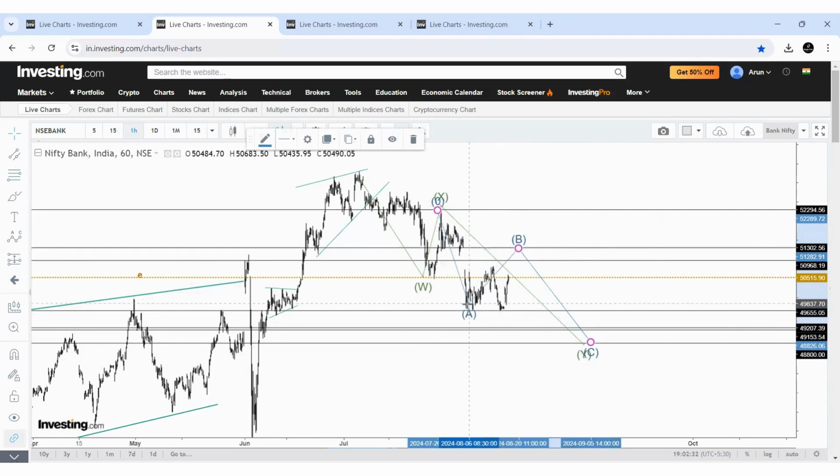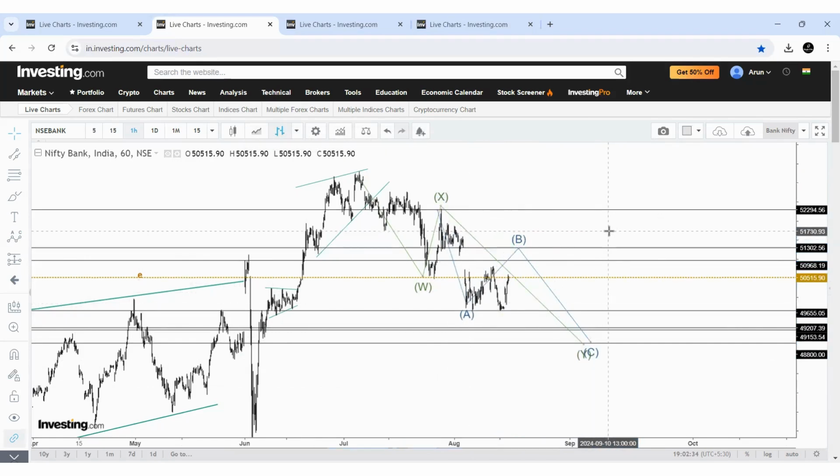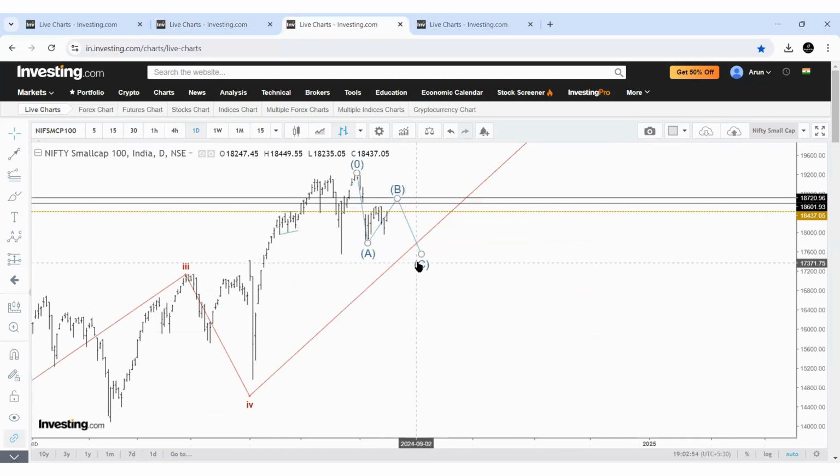Okay. These are the assumptions now. You got it? So Nifty and broader markets are suggesting there's a possibility of one more low, but Bank Nifty is holding the 50% important support. We need to see how the price reacts in the coming week. My primary assumption, yes, broader markets, there's a possibility of one more low.